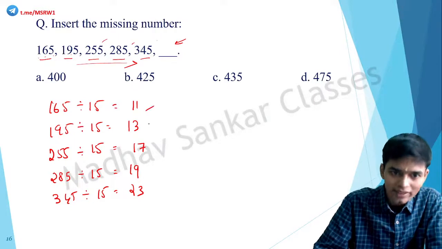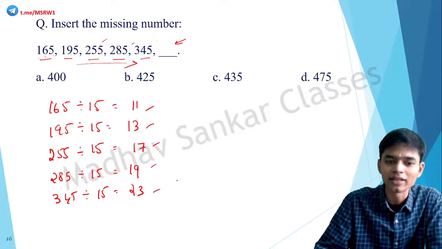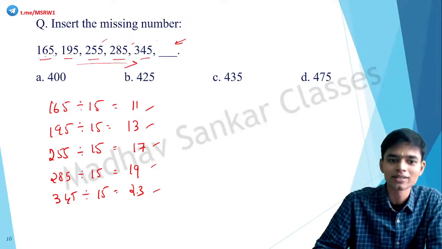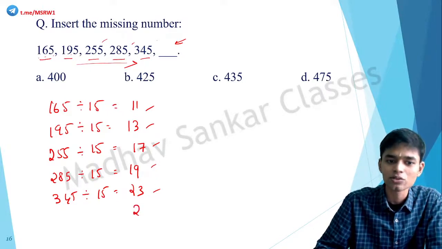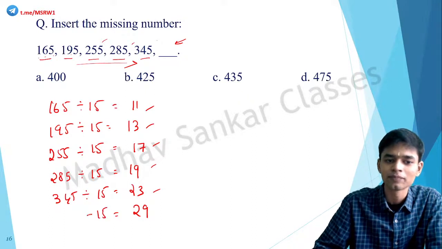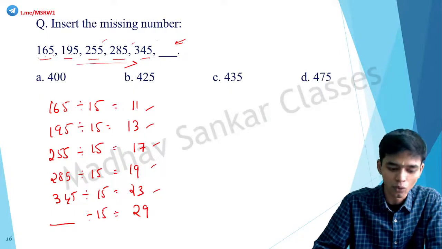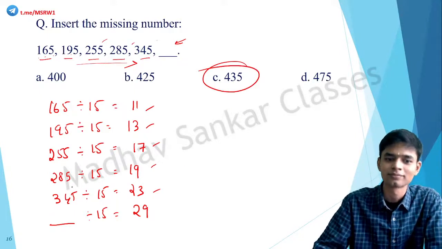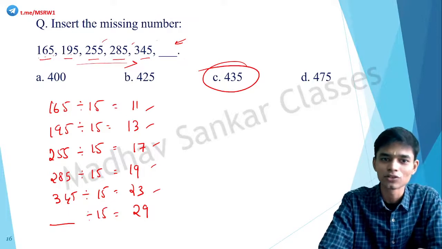Correct? So 11, 13, 17, 19, 23. All these are prime numbers. So what comes next? After 23, the next prime number is 29. So what is 15 into 29? 15 into 29 is 435. Got it? So that's how you do it.